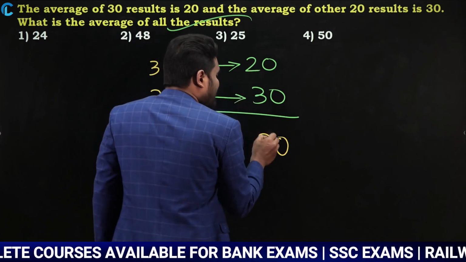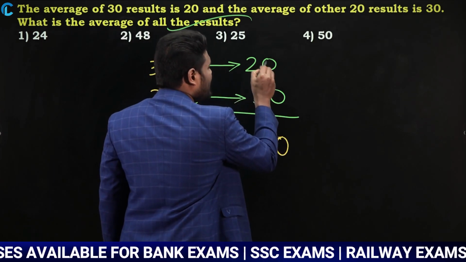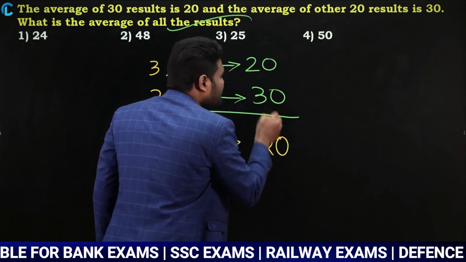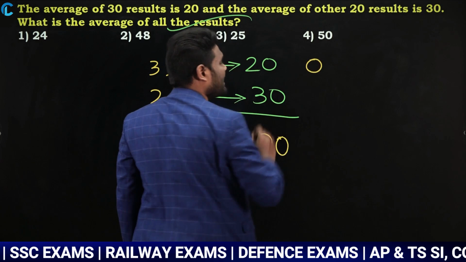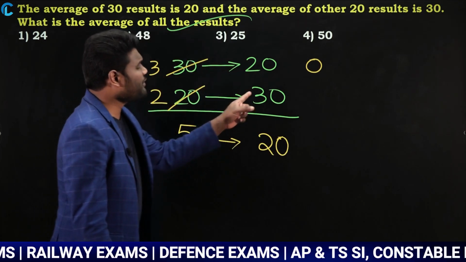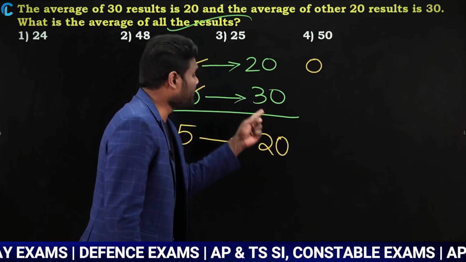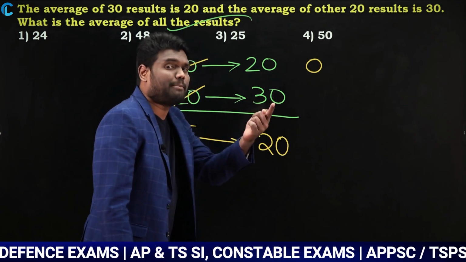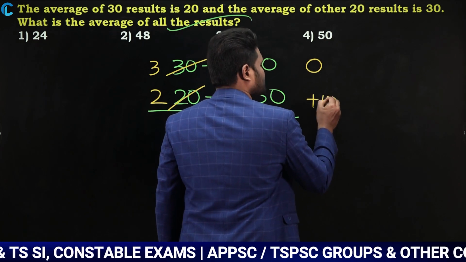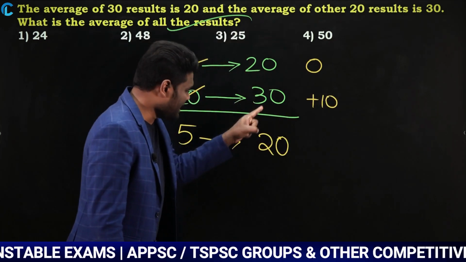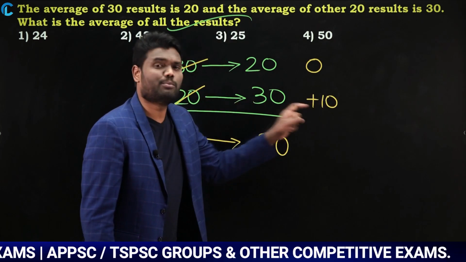Now if you look, my assumption is 20, and even here it is 20, which means both of them are exactly the same. There is no deviation. As there is no deviation, I can take it as 0. Yes or no? If you look here, my assumption is 20, but this is 30, which is more than my assumption. How much more? It is 10 more than my assumption. Why? Because 30 is 10 more than 20.